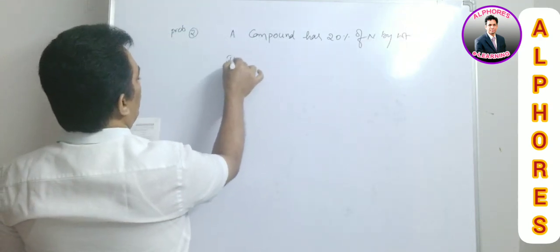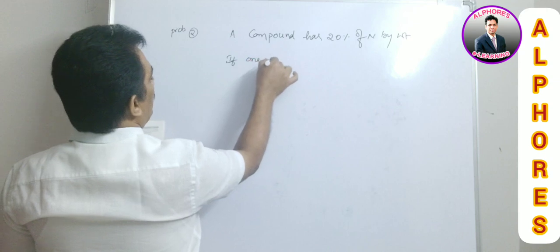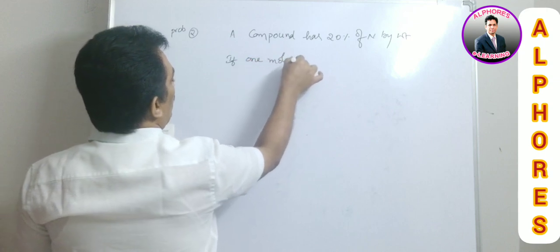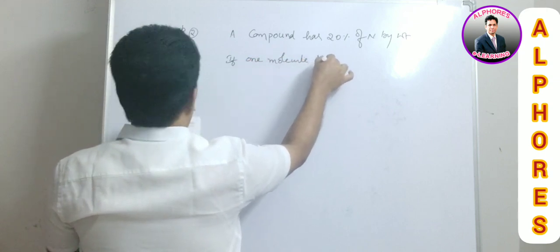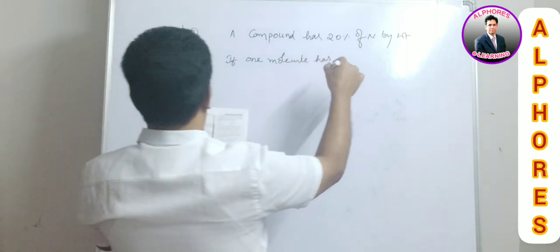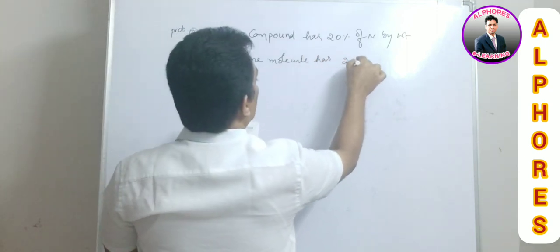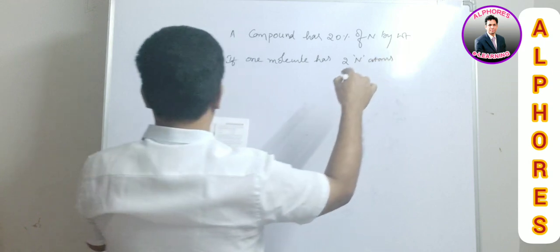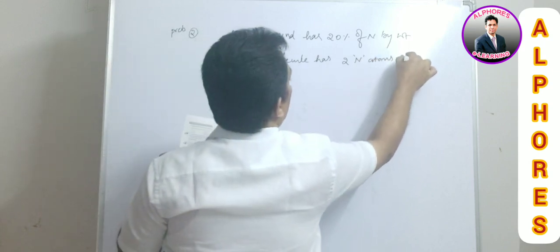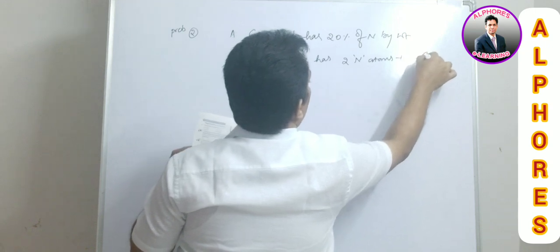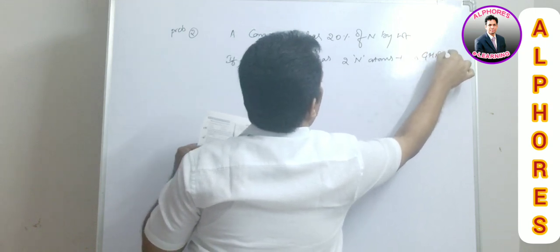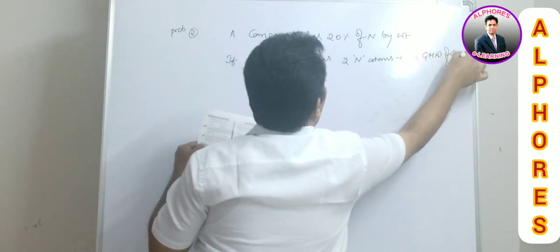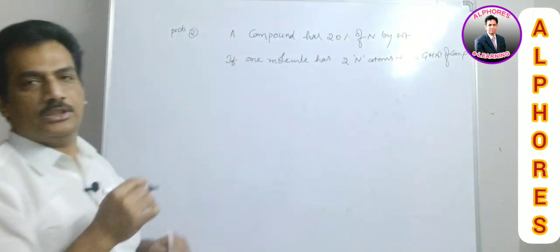If one molecule has 2 nitrogen atoms, then gram molecular weight of compound is, that is the question.